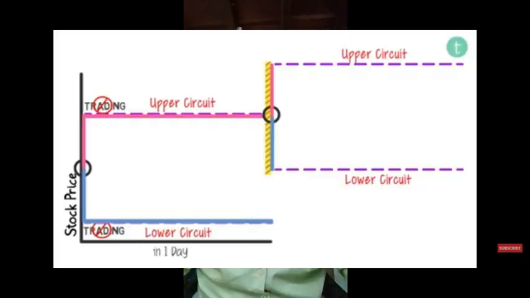Imagine there is strong positive news for a particular stock. Then day before yesterday, the stock will hit the 5% upper circuit. Yesterday also, the stock will hit the 5% upper circuit. And today also, the stock will hit the 5% upper circuit. So the stock will trade from circuit to circuit to circuit, and keep on hitting the upper circuit for many days. This will happen when the trading volume in that stock is low and the stock has positive news. So this is also possible.